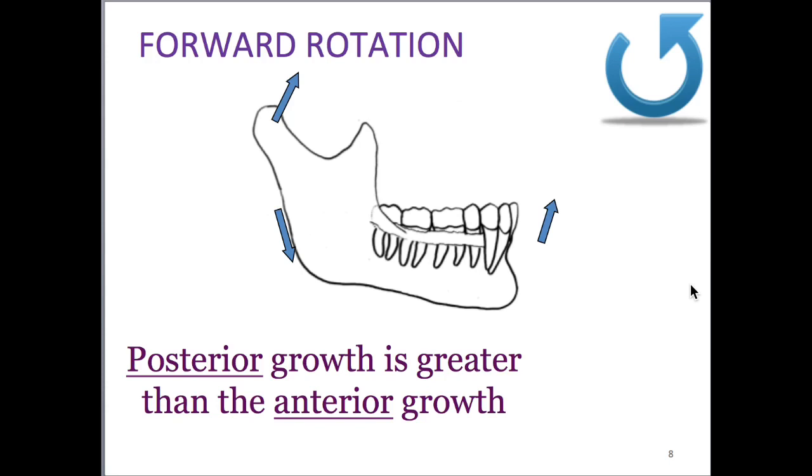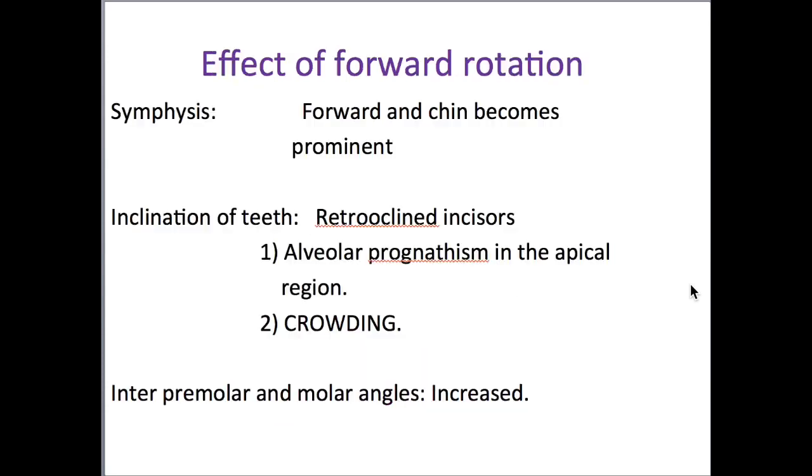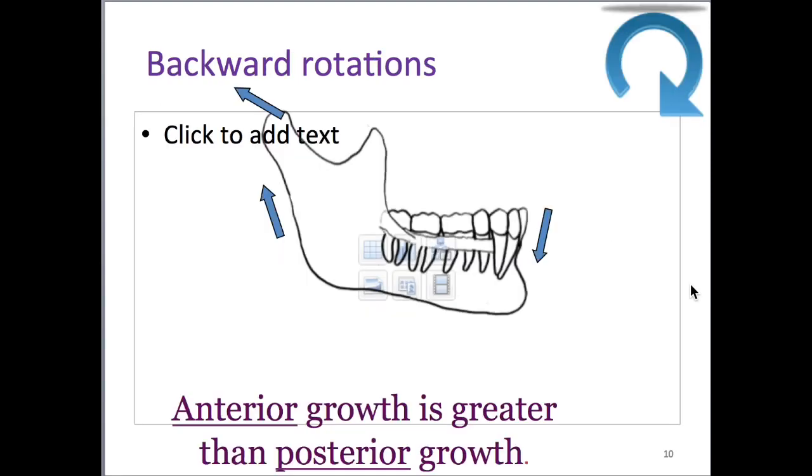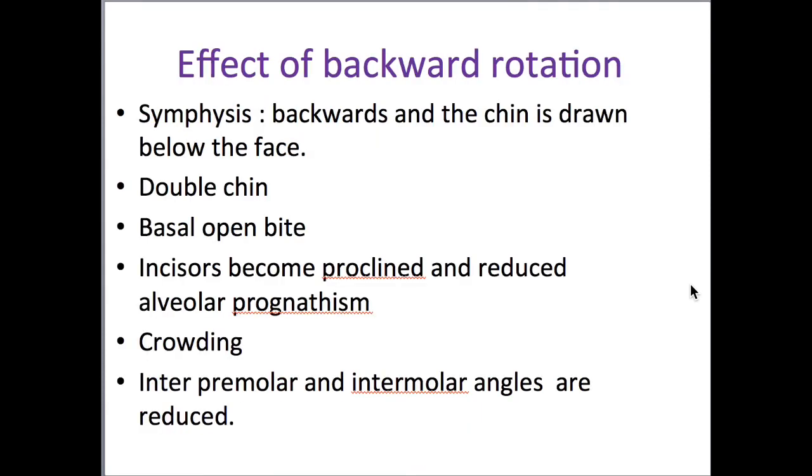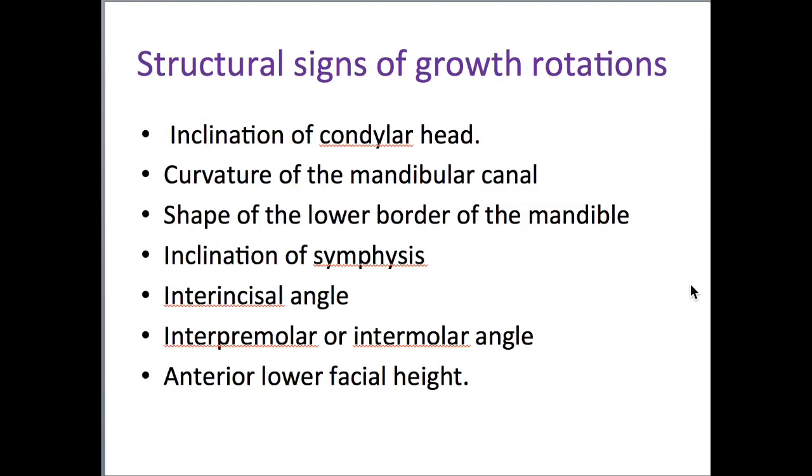So you have to write what is the forward rotation, how it happens, and what are the effects of forward rotation. This is a small brief description of forward rotation and backward rotation. I'm just giving an example of how you have to write, and this is the effect of backward rotation. So you have to simplify the content of mandibular rotations into these things. Again, the forward rotation and backward rotation, type 1, type 2, type 3 also. What is type 1 and what is its effect on symphysis, incisal planes, interincisal angle, etc. You have to write.